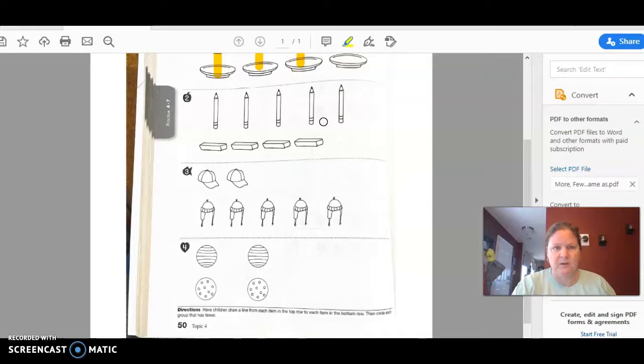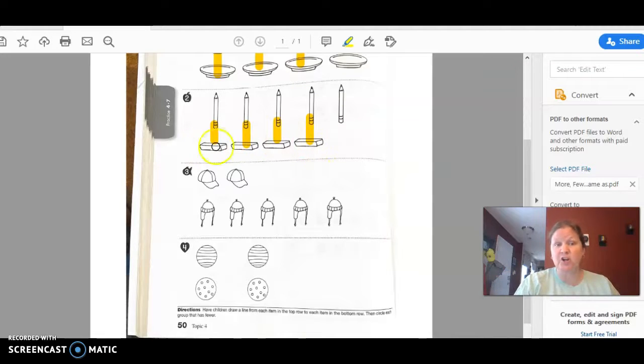We are going to first do what? Yeah, first draw a line from each pencil to each eraser. Which set has, listen to my words, which set has fewer? Fewer, that means less, smaller. Which set is fewer? The pencils or the erasers? Good.